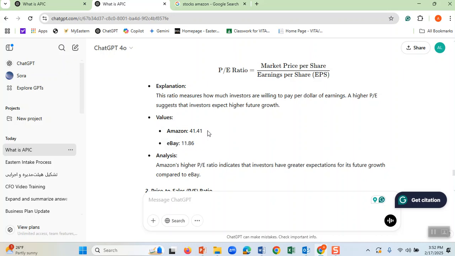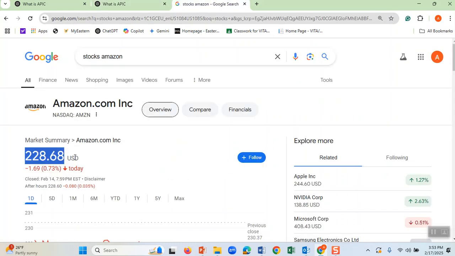Let's not forget, you shouldn't invest just based on these numbers. Although eBay shows in a much better shape, that means the stock of eBay is not overpriced. If the stock of Amazon goes up like crazy, we know that it is 228. Let's say some crazy thing happens, suddenly this stock becomes 1,000 instead of 228. That means for no reason it went up without any justification.